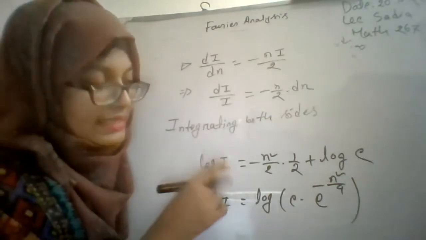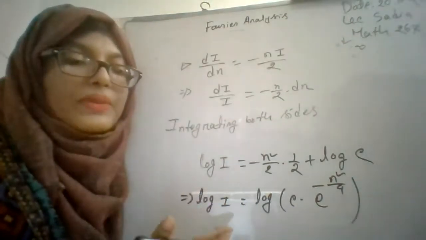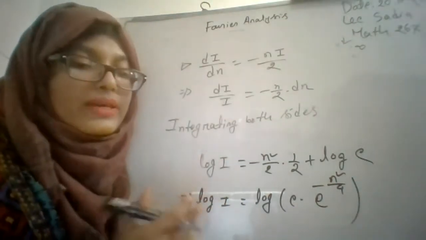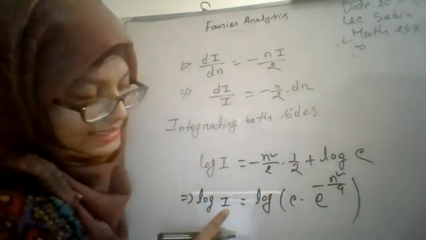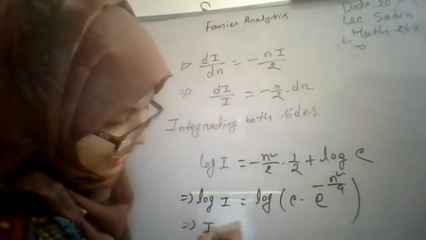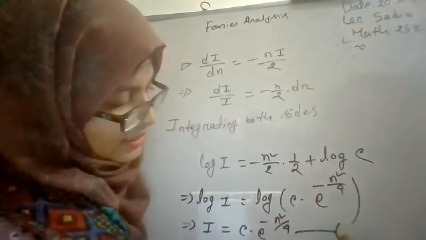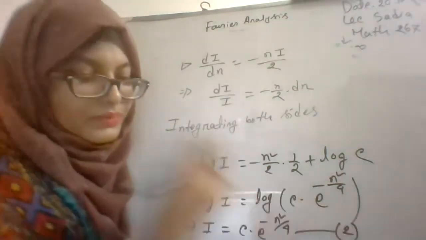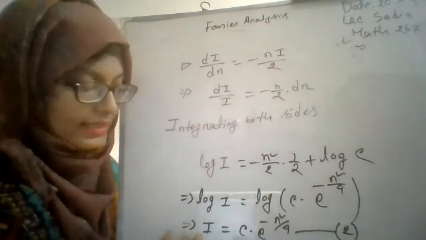We have seen these calculations many times in the chapter on solution of boundary value problems by using sine transformation, right? So from here, cancelling the log term from both sides, the answer will be I is equal to c e to the power minus n square by 4. And consider this as equation number 2. I is equal to this.